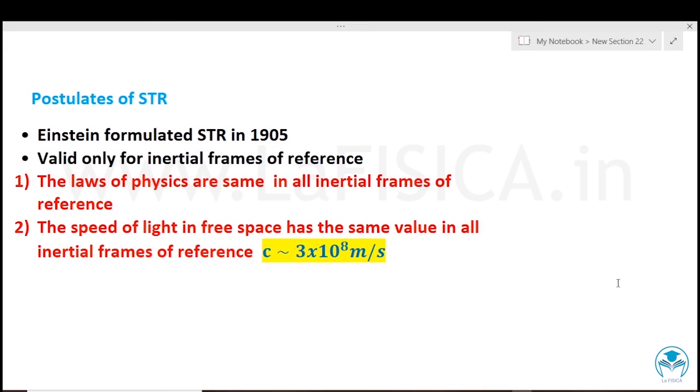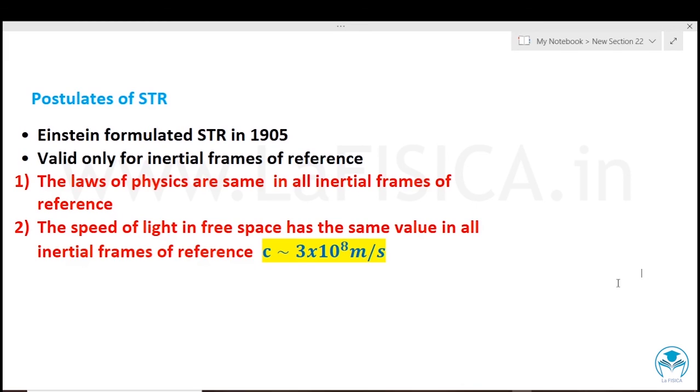The second is that the speed of light in free space has the same value in all inertial frames of reference, which is approximately 3 into 10 power 8 meters per second. These two are the major postulates, and all the phenomena we are going to discuss are in accordance with them.